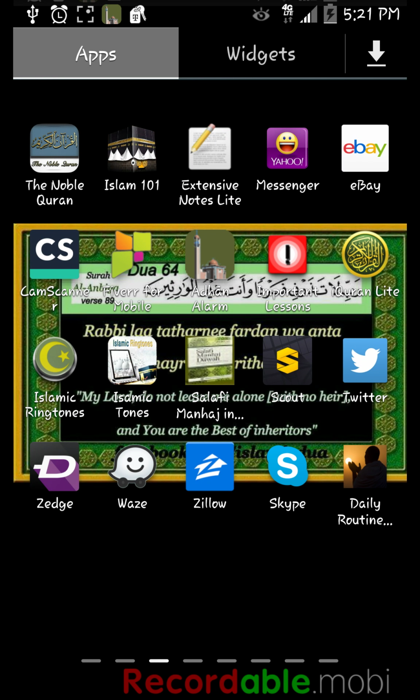Hey, so I just want to show you all how I keep my notes and files in my phone. I just copy and paste them into responses and training and stuff like that for you guys. What you want to do is get this little app in your Play Store called Extensive Notes Lite. You see it on the top row in the middle. That's a really good one. Or any kind of notepad app will work too.